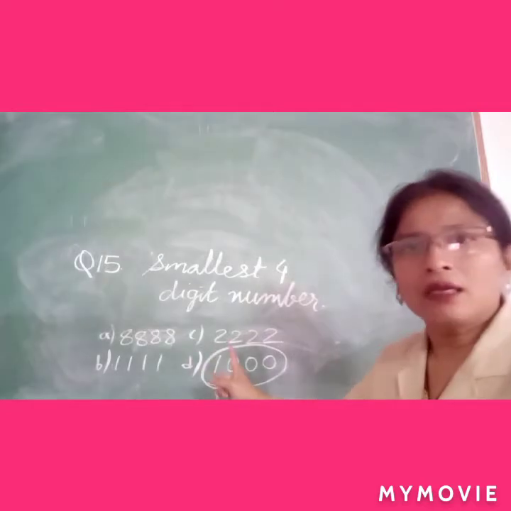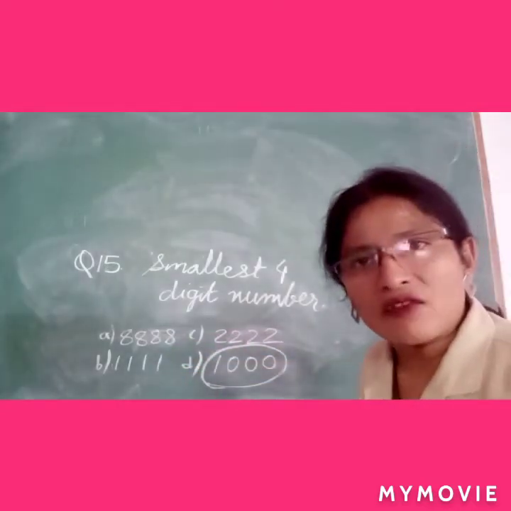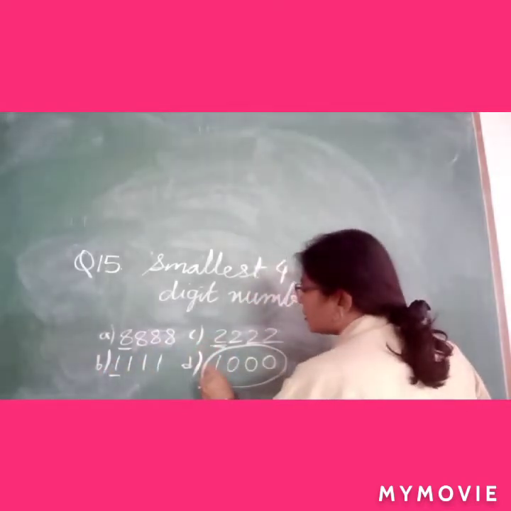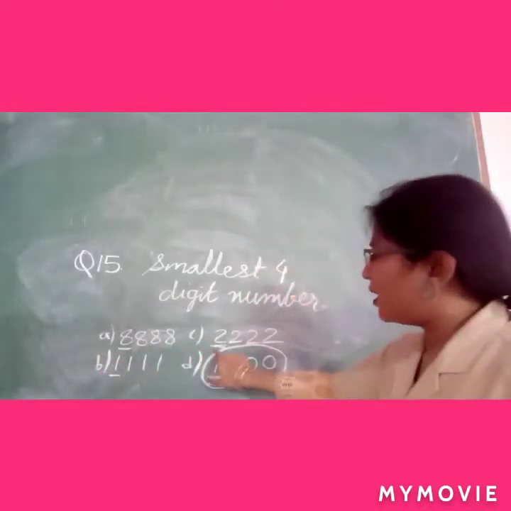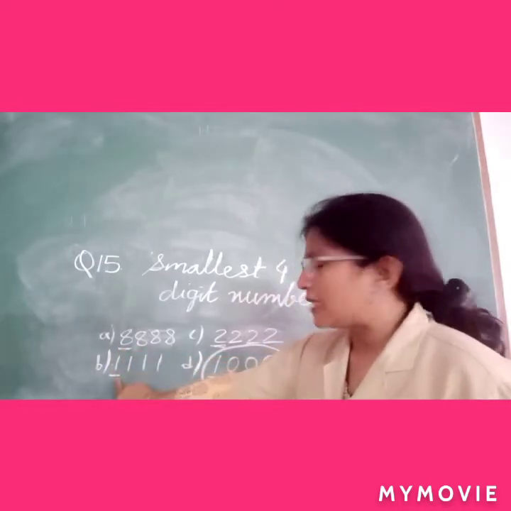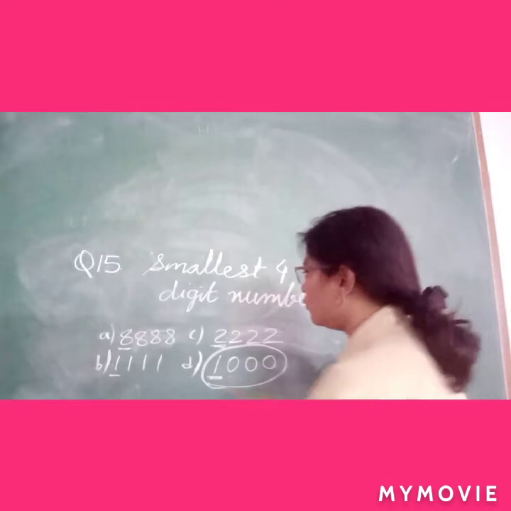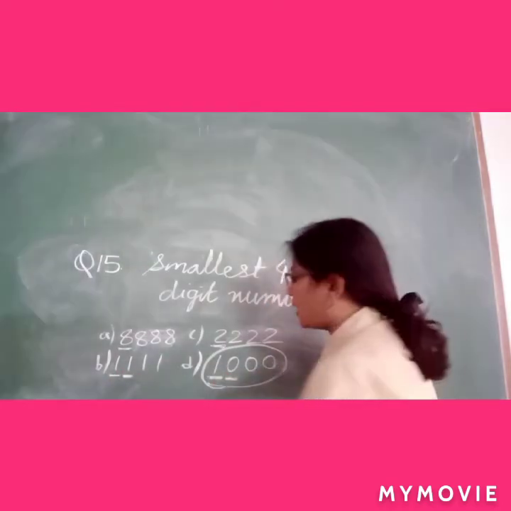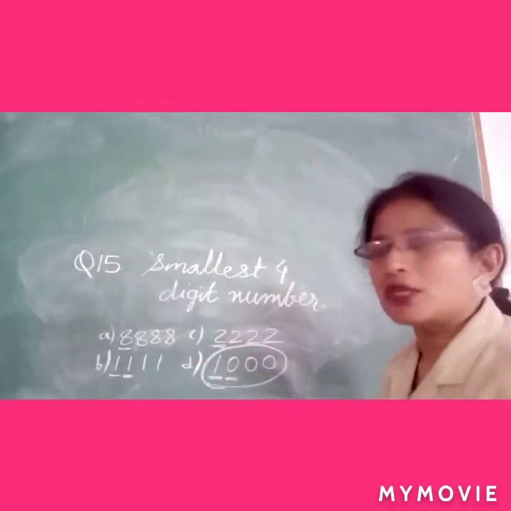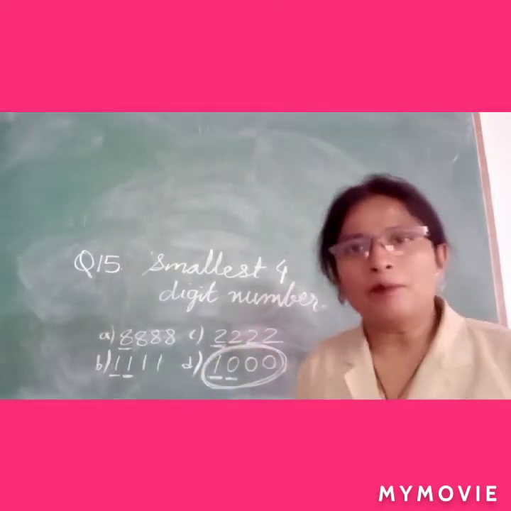Here you can see 4 digits numbers are given. You have to compare the digits which are given in thousands place. Here 1, here 2, here 1, here 0. If same number is given in thousands place, you will move here. You will see here 1 and here 0. So you can find out that 1000 is the smallest 4 digit number.